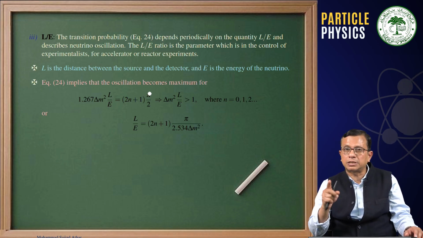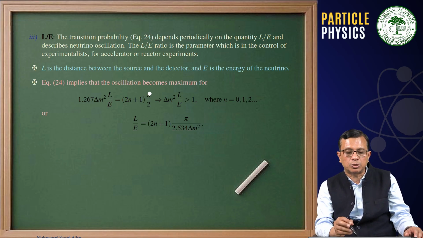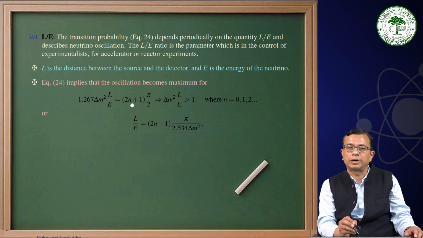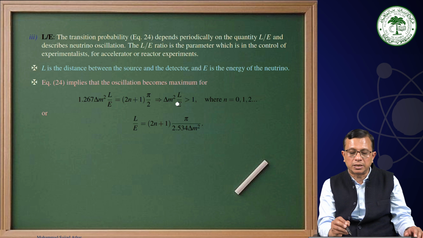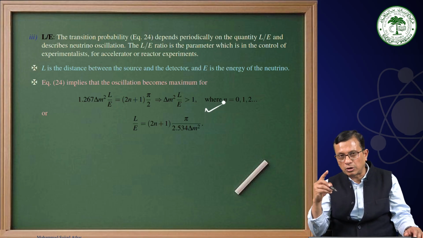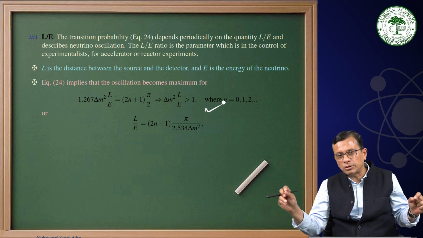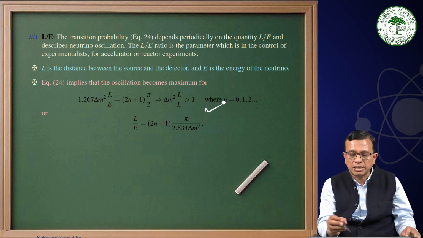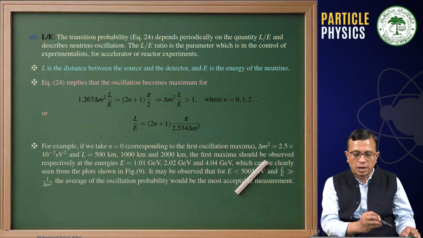While the previous one was sin square 2 theta, this is sin square of that, and therefore we write it as 2n plus 1 pi by 2, where n can be 0 or 1 or 2, whatever you like. That means delta m square L by E must be greater than 1. This is an important condition when we talk about the length between the detector and the source and the energy of the neutrino. This is the point which one has to consider.